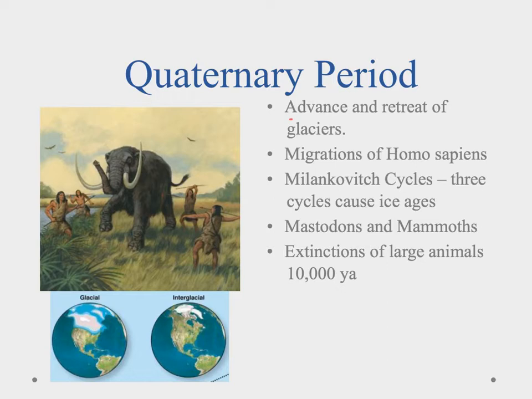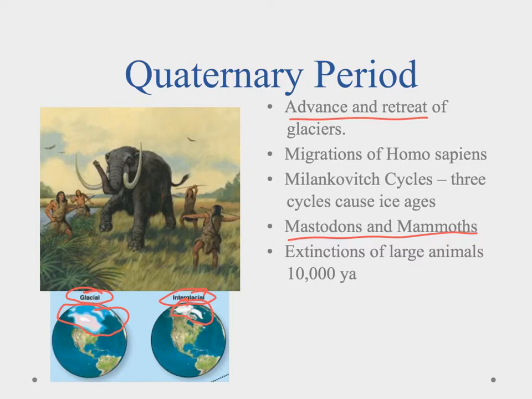Geologically, what we're noticing is the advance and retreat of glaciers. So we can kind of see where we have glacial times down here and then interglacial times. And you can see this glacier, how it extends and moves. And this coming and going of the glaciers would have drastically changed the climate in areas. And that's why we were allowed to have these larger animals, like the mastodons and mammoths, that could survive with these changes. They were able to maintain the body heat when it got cold, and they would migrate with the glaciers.